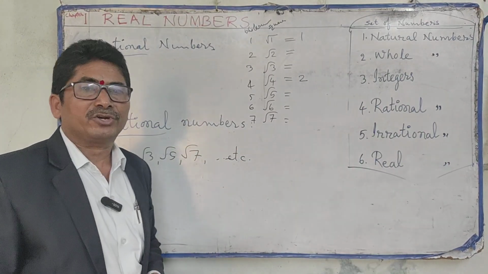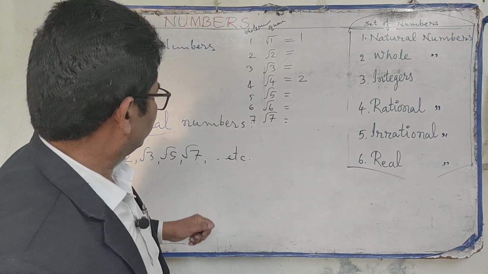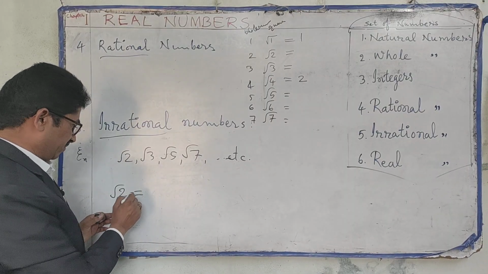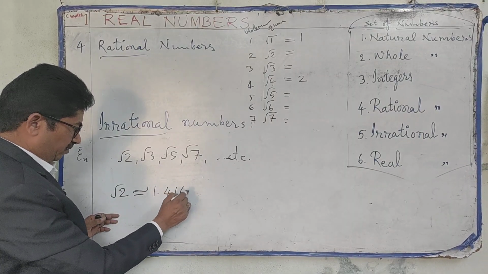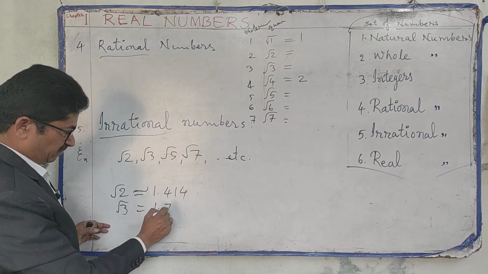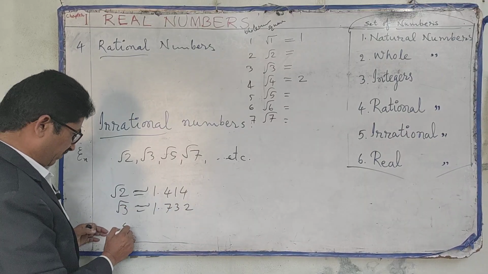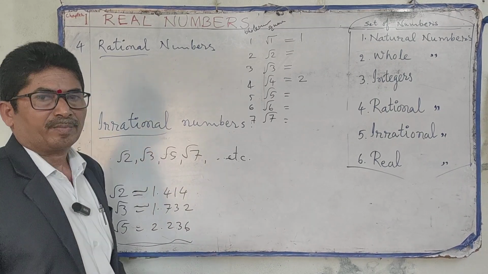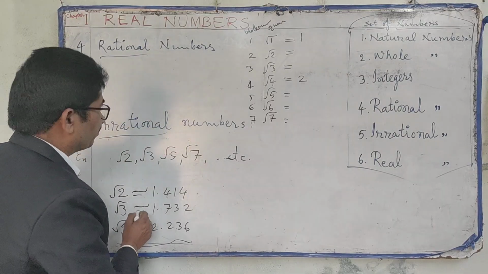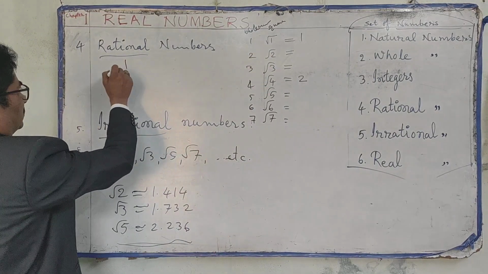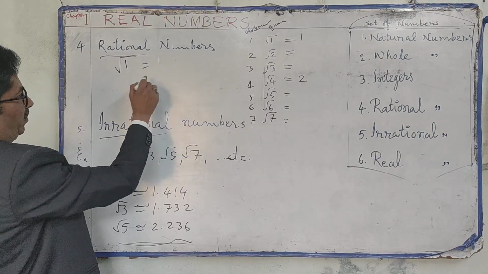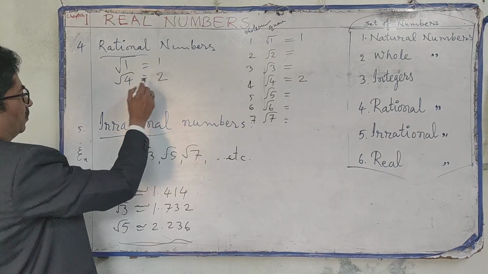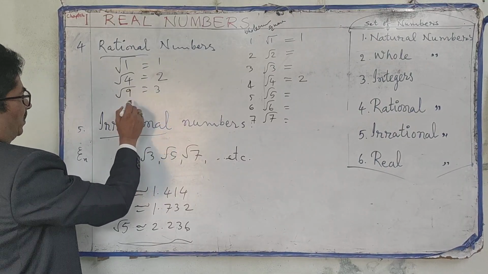These are irrational numbers. We cannot give the exact value, but we can give an approximate value: root 2 is approximately 1.414, root 3 is approximately 1.732, root 5 is approximately 2.236. This we have to know. These are approximate values only. But these are exactly whole numbers. Square root of 1 is 1. Square root of 4 is, oh sorry, 2. Square root of 9 is 3. So like this.